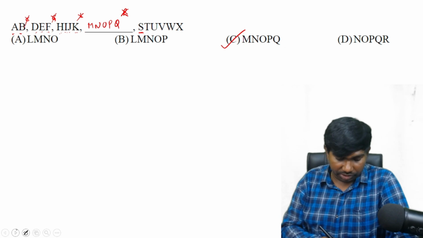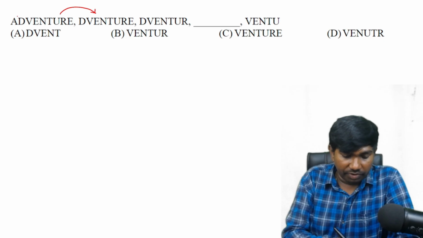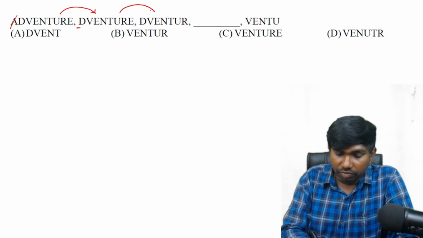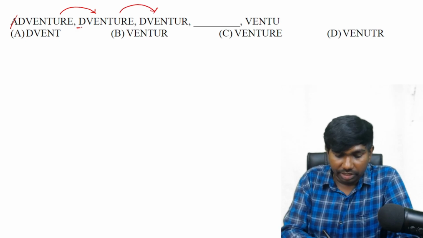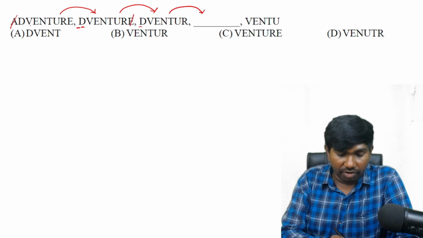Okay, next. Here there is a word adventure. And first to second, what are the modifications we can see. So first letter got deleted. A is not there. And the rest all the letters are presented. Second to third, what is the modification you find? D is as it is. But here the last letter got deleted, and so that is the pattern.